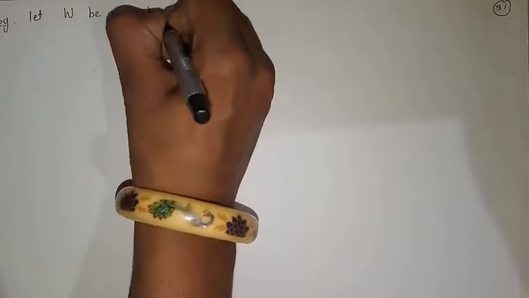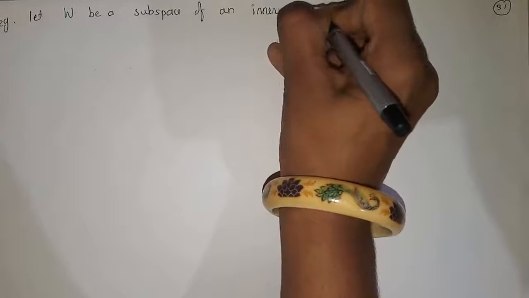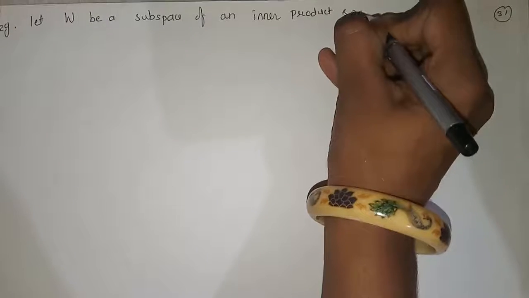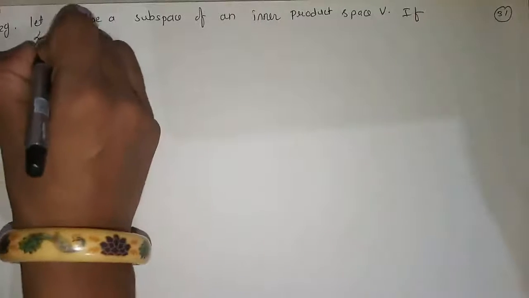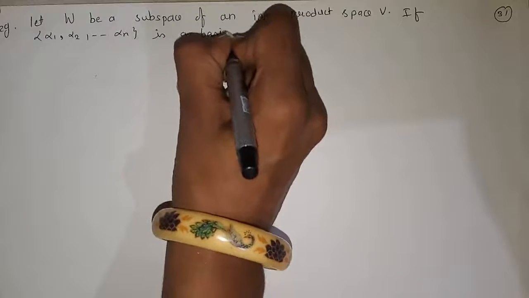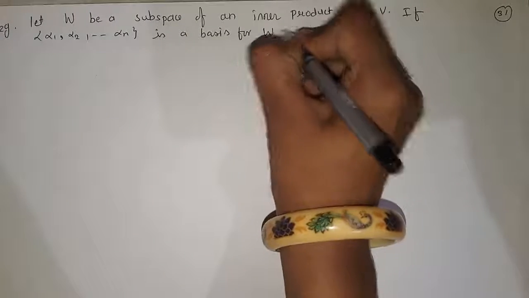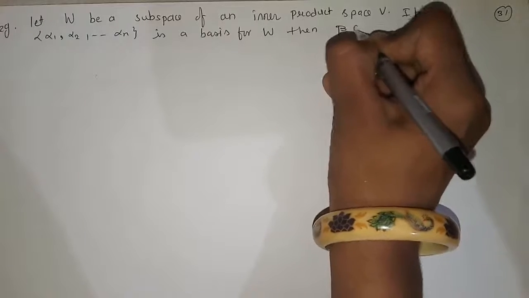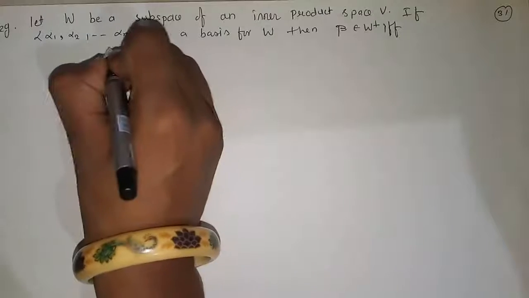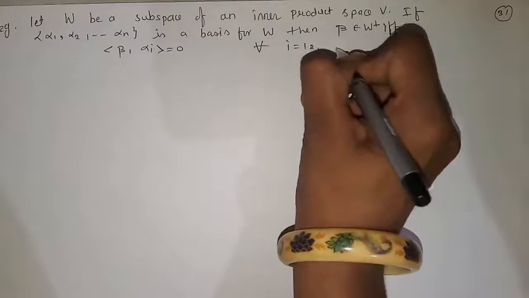Next example. Let W be a subspace of an inner product space V. If alpha 1, alpha 2, up to alpha n is a basis for W, then beta belongs to W complement if and only if the inner product of beta and alpha i is equal to 0 for all i equal to 1 to n.